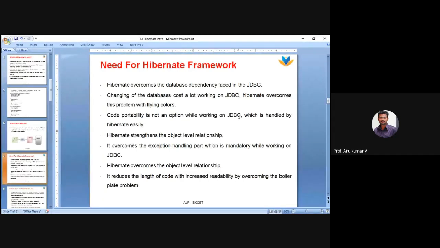For example, if you are writing a program using MySQL, inside the Java program you have so many MySQL queries. When you want to change that application's database to some other advanced database, like Oracle or Firebase or anything, that is called portability, right? There you might feel some difficulties to port your code.